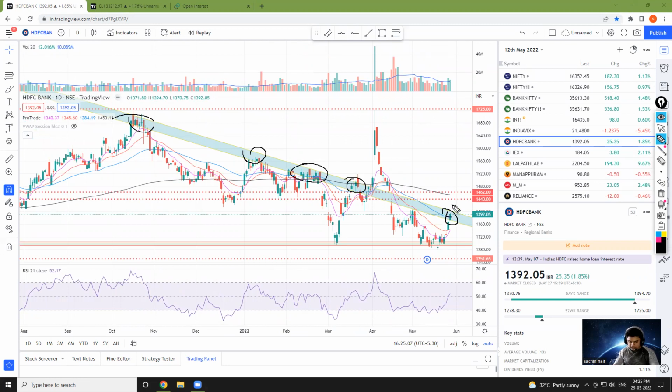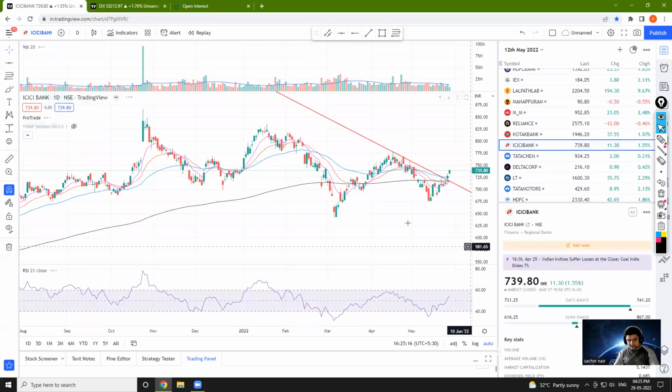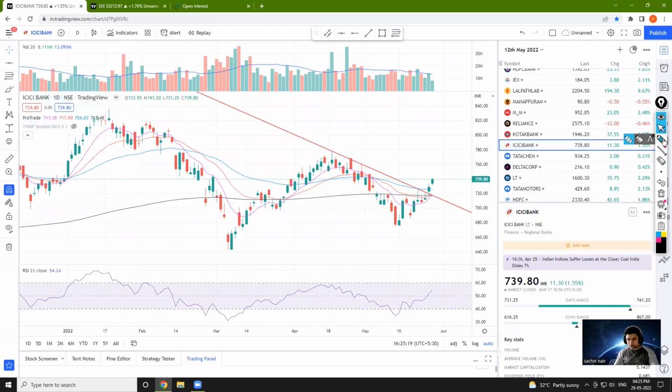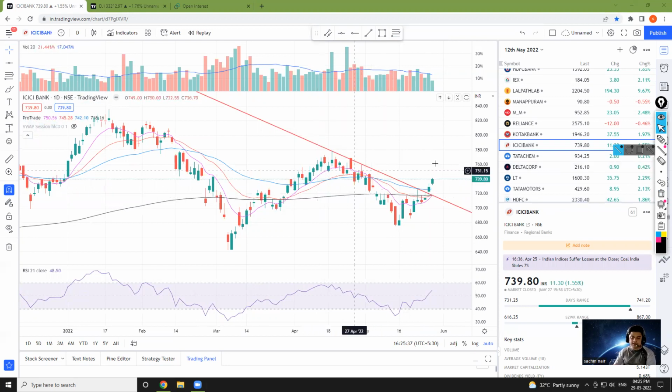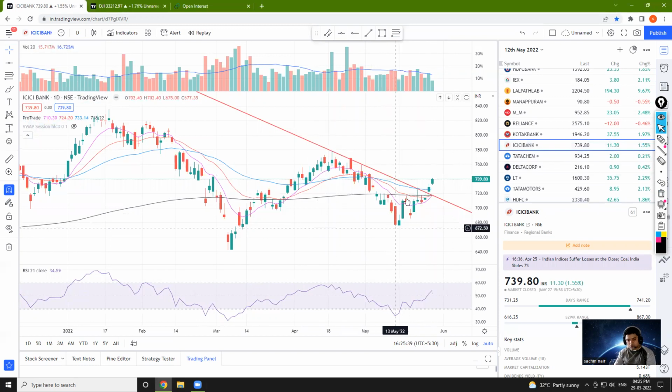तो अगर HDFC Bank में ये trend zone का breakout मिल जाता है, then definitely Bank Nifty is also going to rally. Another important stock, if you see, ICICI Bank has also given a breakout of the trend line on a daily chart, along with 50 EMA ka breakout. So two major banks, ICICI Bank and HDFC Bank, have given a breakout. So this tells us that there can be a very good rally in Bank Nifty. Continuation rally Bank Nifty mein is very much possible.